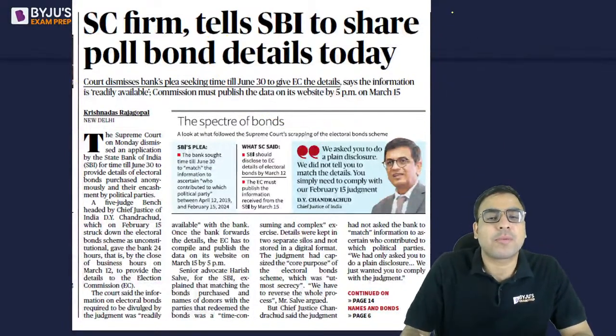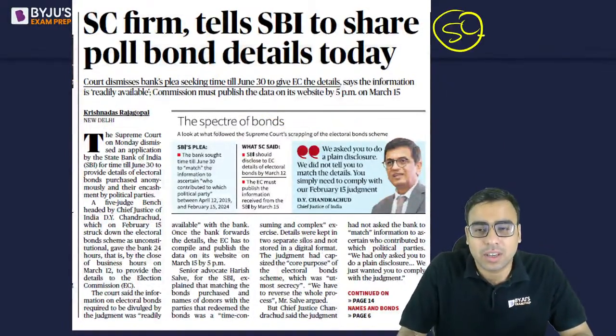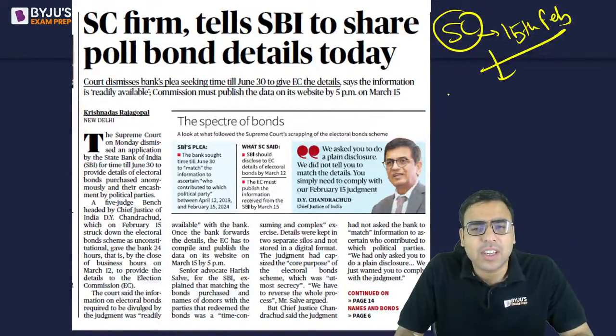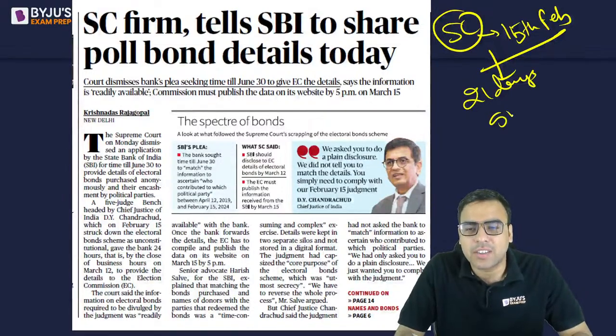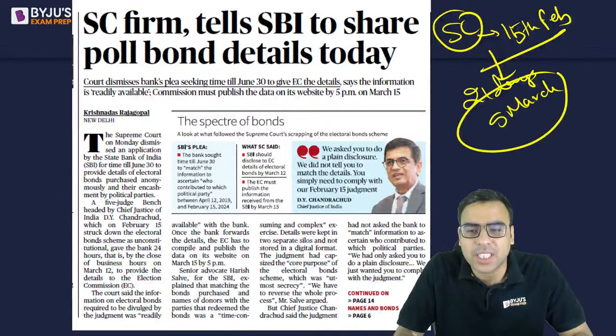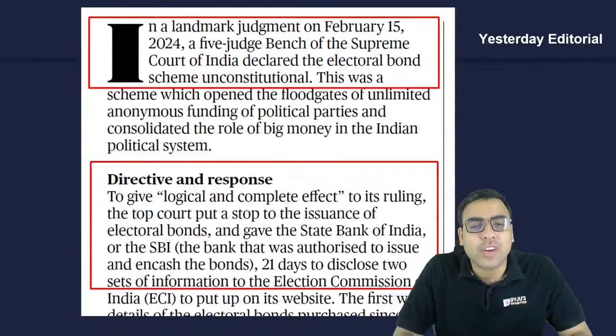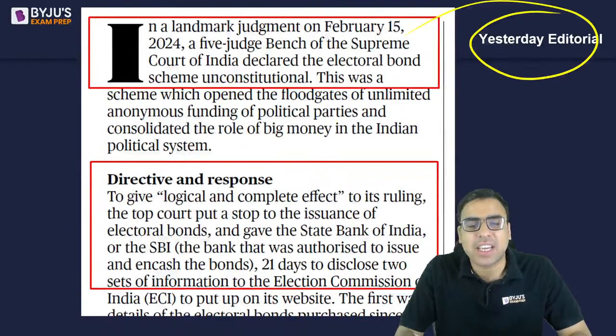The Supreme Court told the SBI in that judgment, I think it gave some 21 days' time, so by the end of 5th March it was supposed to reveal all the information associated with electoral bonds.